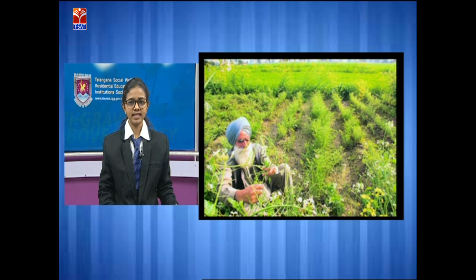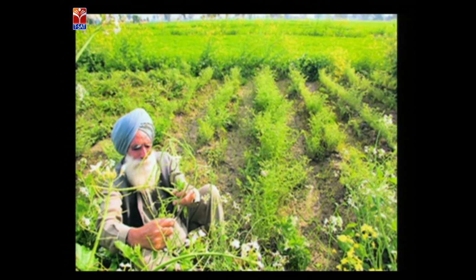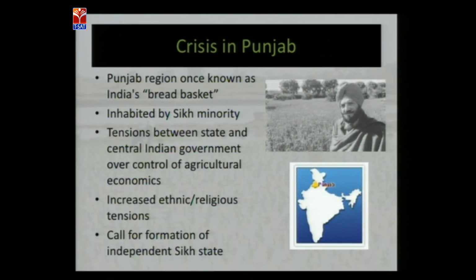Let's move on to the next slide. Here I can show you a farmer who is in his field. He's a Punjab farmer. In that way you can see how the farmer is benefited by the green revolution. He's really happy with his crop. And the next slide is, okay.